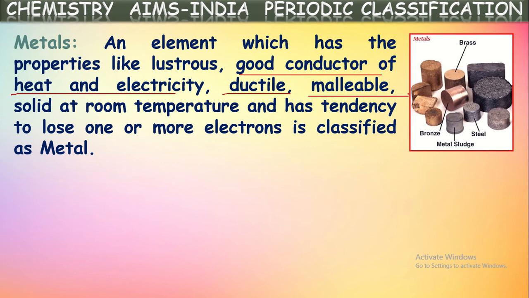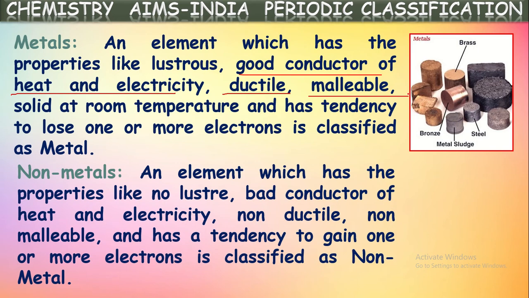For example, we can say some metals like iron, copper, zinc, gold, aluminium, silver. These all come under metals. These elements all show these properties. Okay. Next, one more category, non-metals.